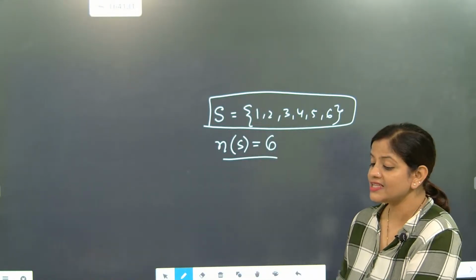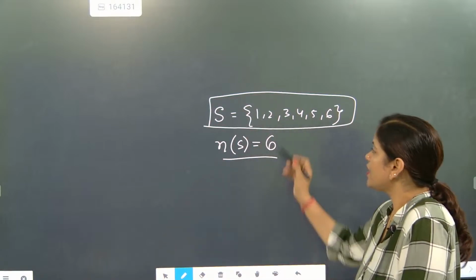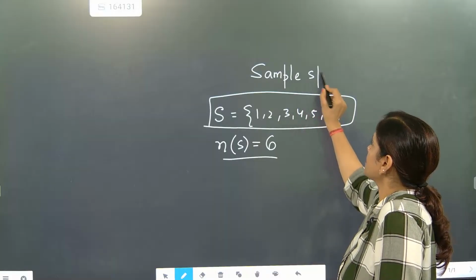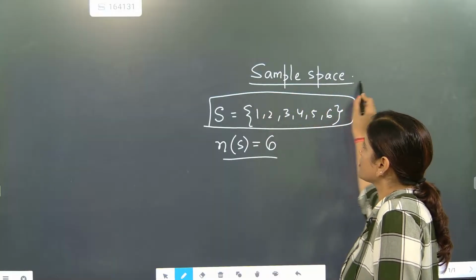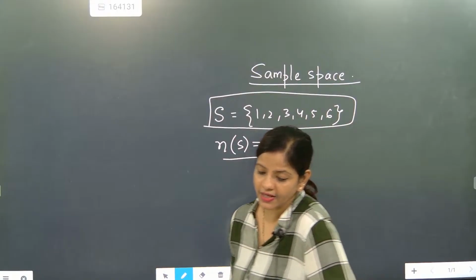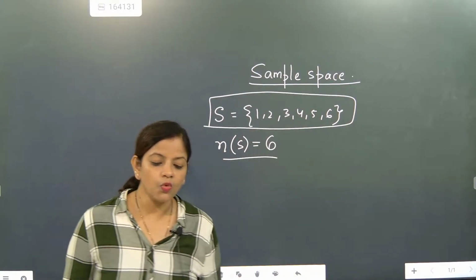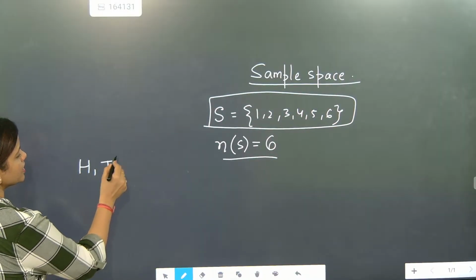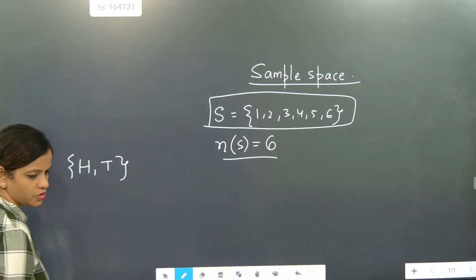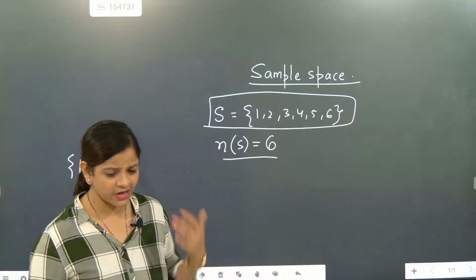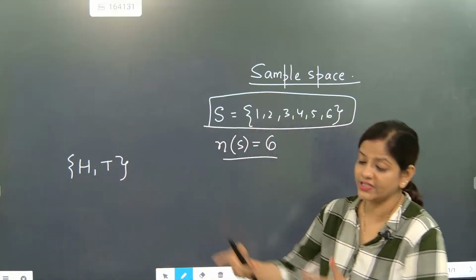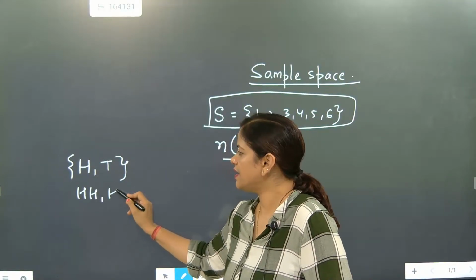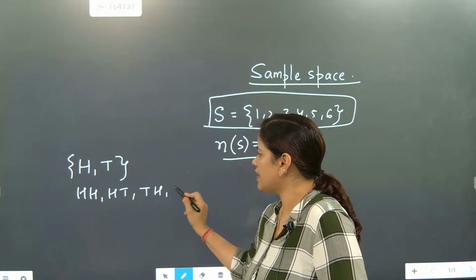Now what is called an elementary event? I hope sample space you understood. When we are tossing one coin, what can be the sample space? Tossing one coin, the sample space will be either head or tail. So two outcomes are possible. When we are tossing two coins together, then the sample space will become head-head, head-tail, tail-head, and tail-tail.